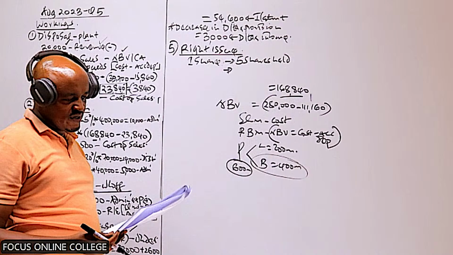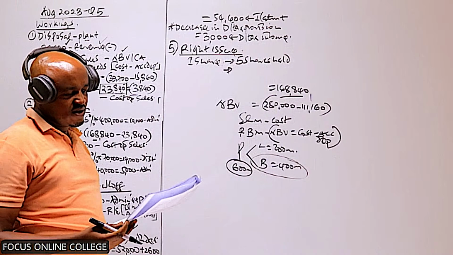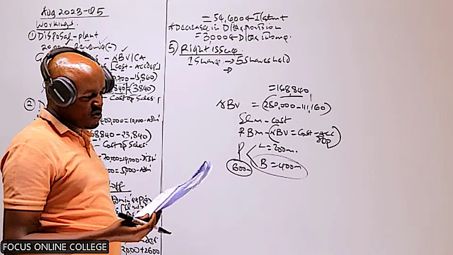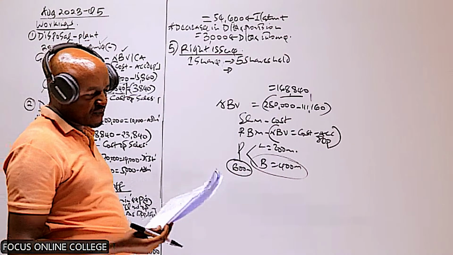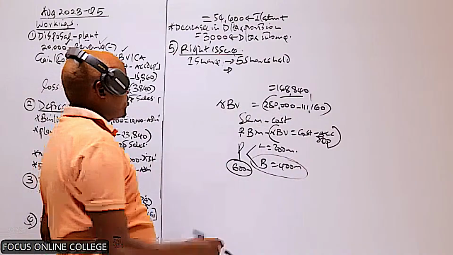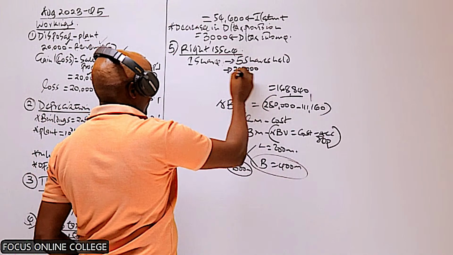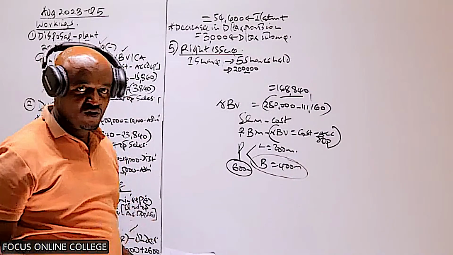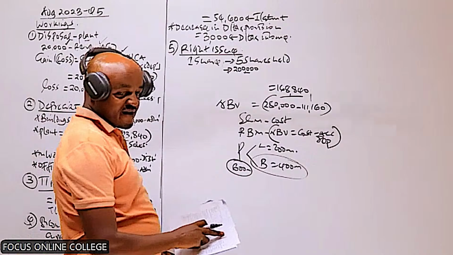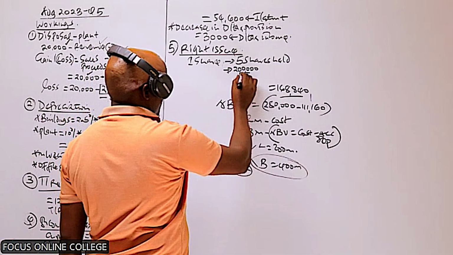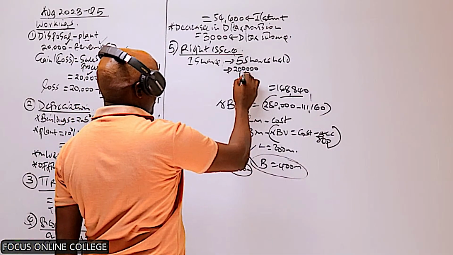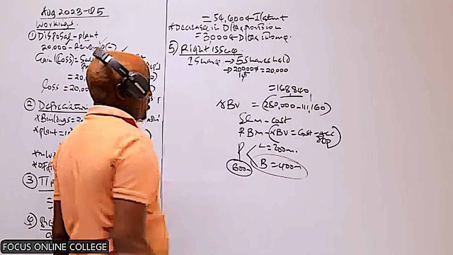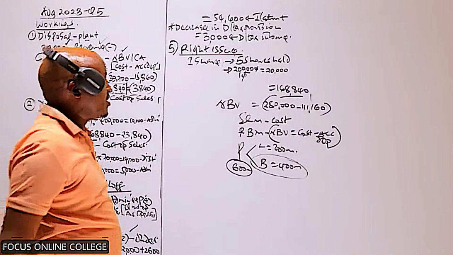So we take the ordinary share capital of the company. It should be around the 4th or 5th item from the bottom of the trial balance, which is 200,000. We want to know the shares which had been issued before the rights issue. We divide the ordinary share capital by the par value per share, which is 10. This gives us 20,000 shares, which were held before the rights issue.